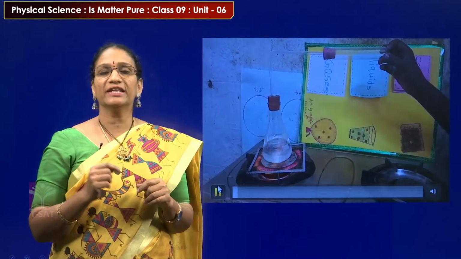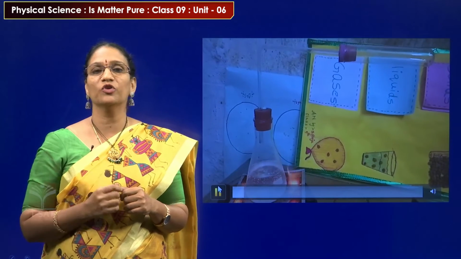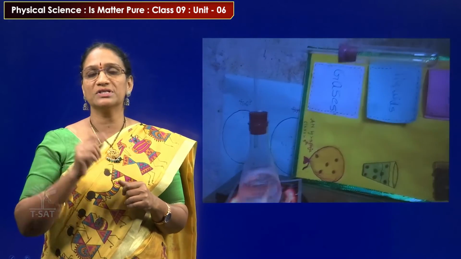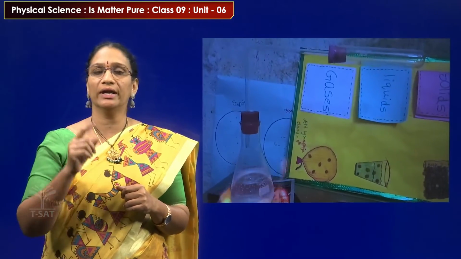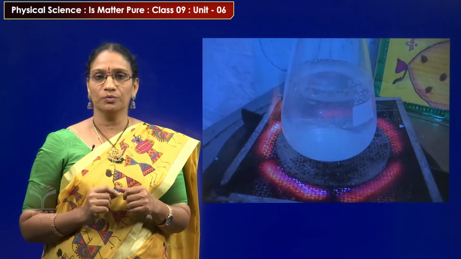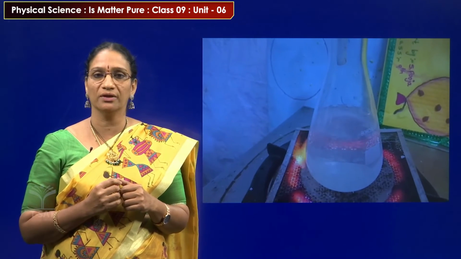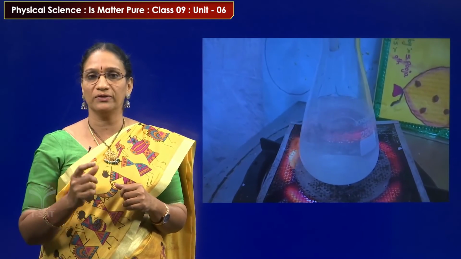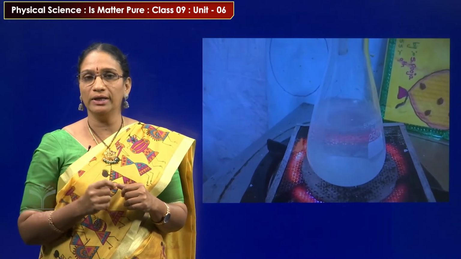Set up the apparatus as shown in the figure. Take some water in the conical flask, fix it with a rubber cork, pass a delivery tube through it, and at the other end of the delivery tube, fix a test tube. Heat the water present in the conical flask. After some time, the water in the conical flask starts boiling.